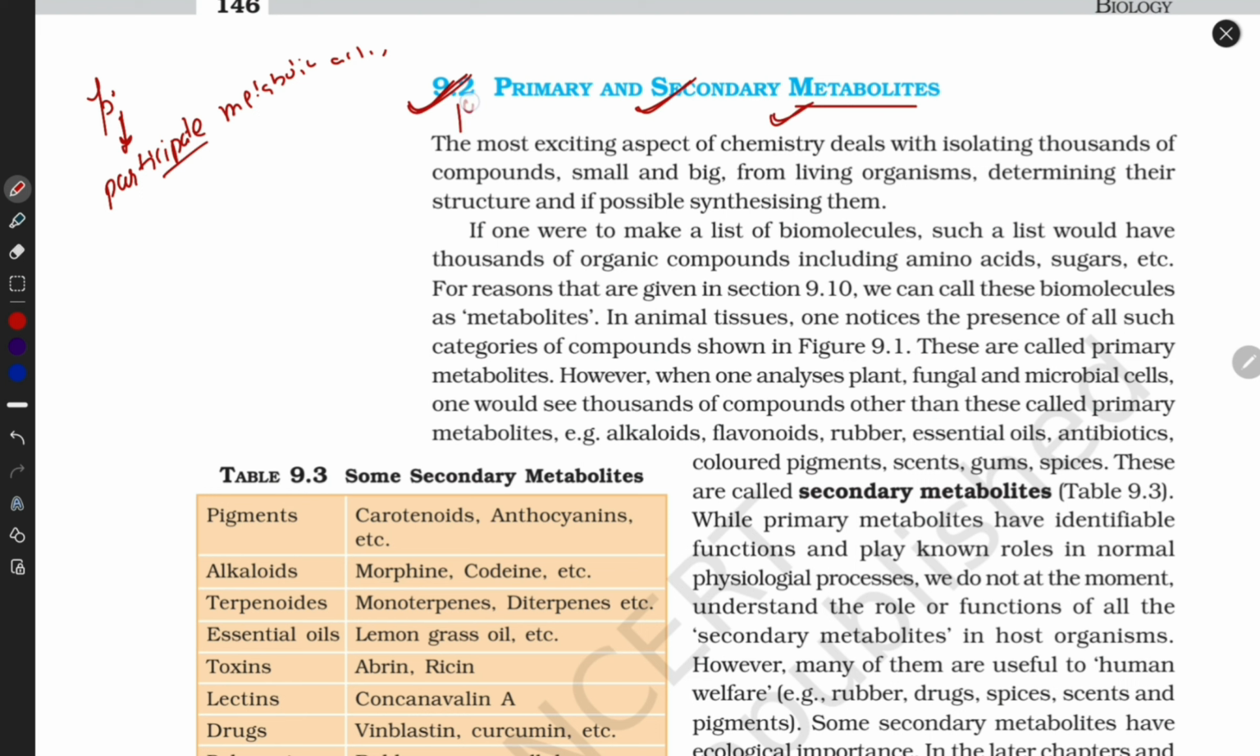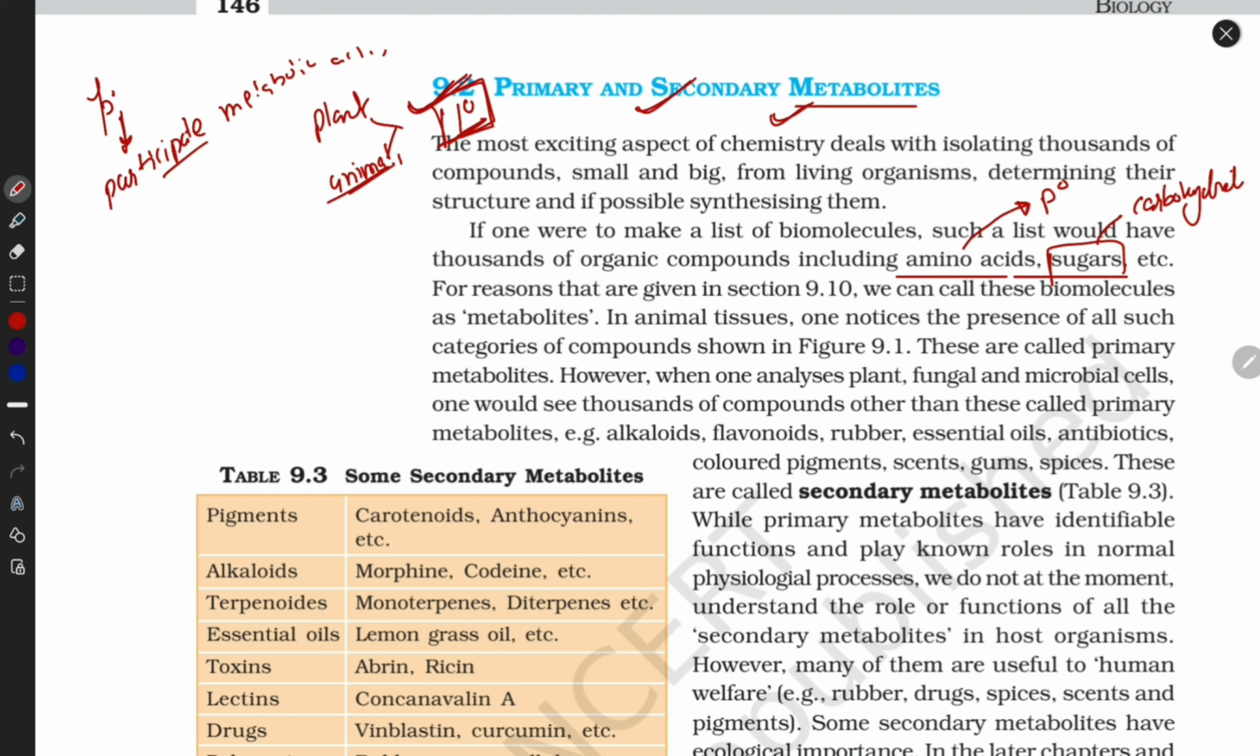Now, what is primary? Primary metabolites are those metabolites which are very necessary for the plant. They are very important for all living things, either plants or animals. Examples of primary metabolites are amino acids and sugar. In future, amino acids may form protein, and the future of sugar is carbohydrate. Very important, guys.